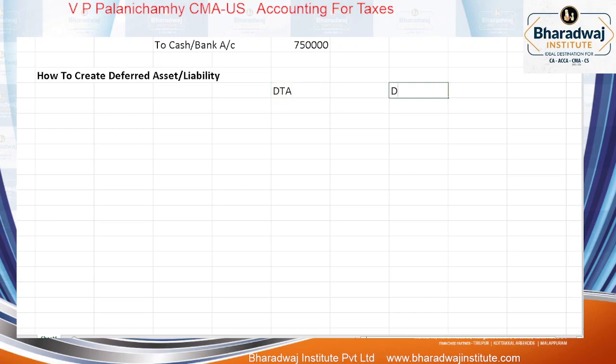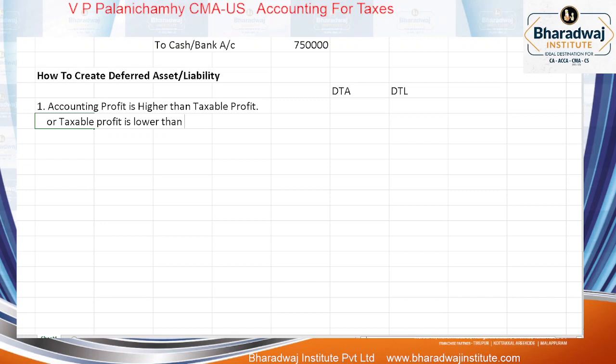Deferred tax asset, deferred tax liability are நம்ம decide பண்ணலாம் based on the transaction. Number one, because of the transaction, you find accounting profit is higher than taxable profit, or you can say taxable profit is lower than which profit?